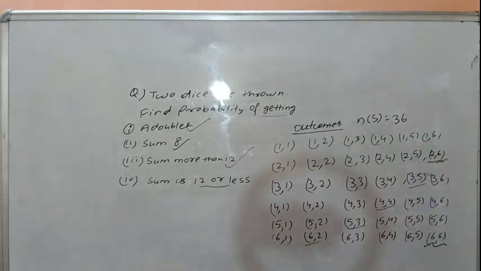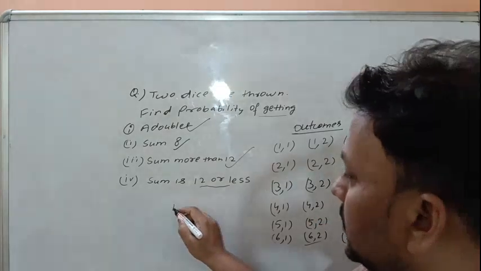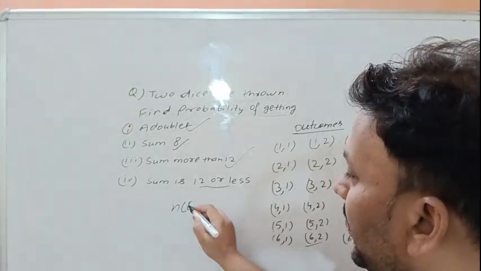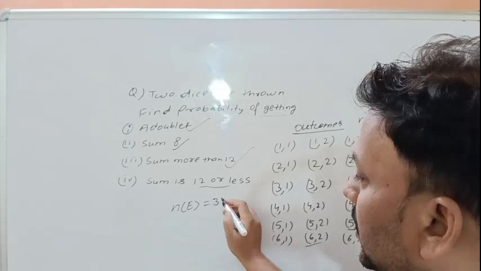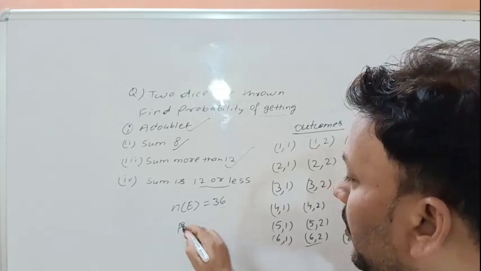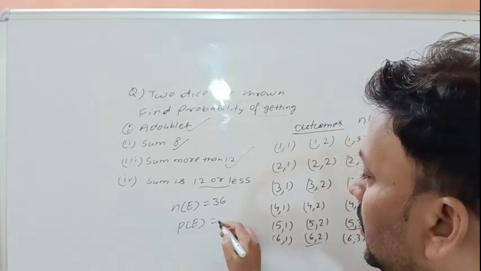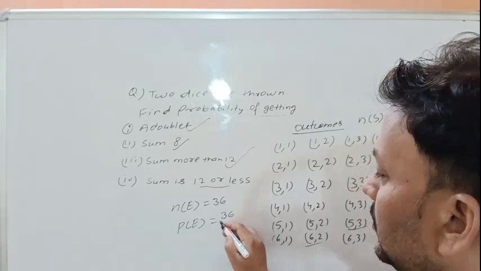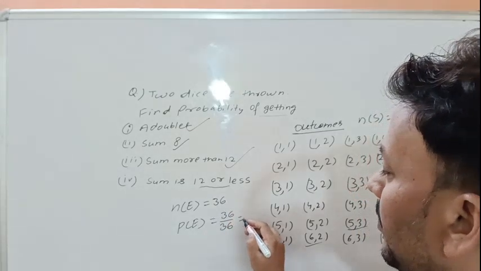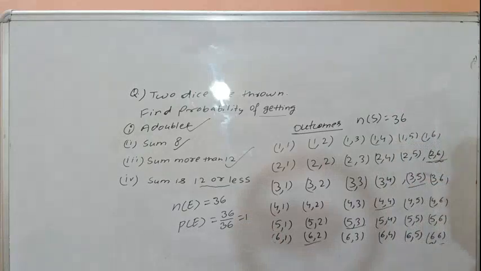Sum is 12 or less than 12. Maximum sum is 12 and all the events are 12 or less. That means this is equal to the sample space, that means 36, and probability will be 36 over 36. Probability is 1. This is called a sure event.